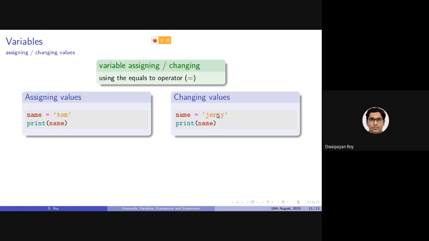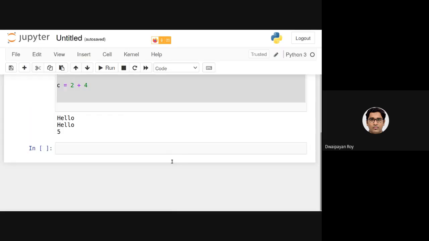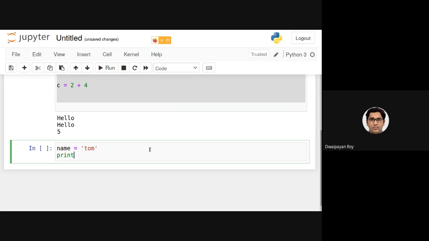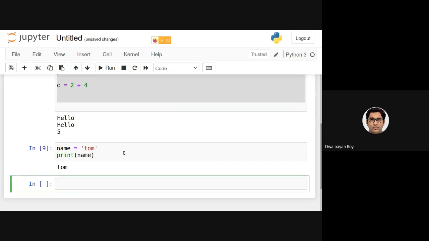After writing name equals to Tom, if I execute and print the name, as you can see, it shows the name Tom. So Tom is stored in this name variable.